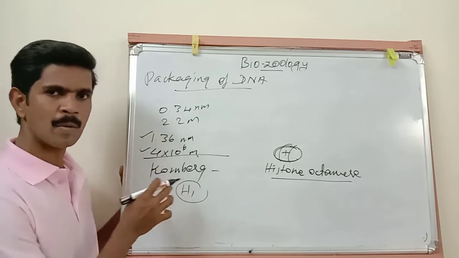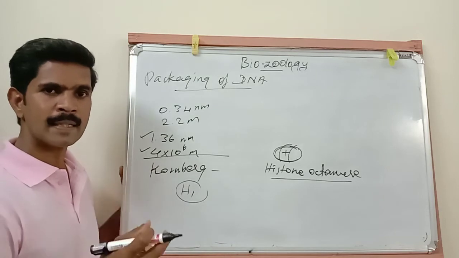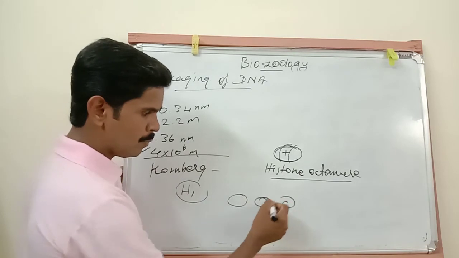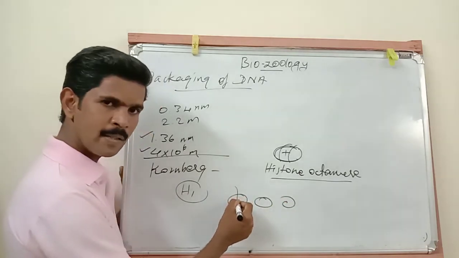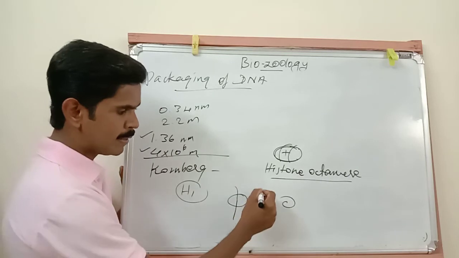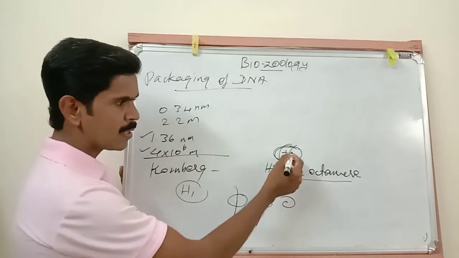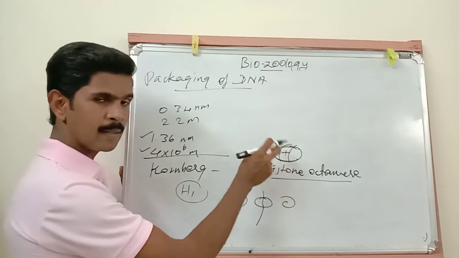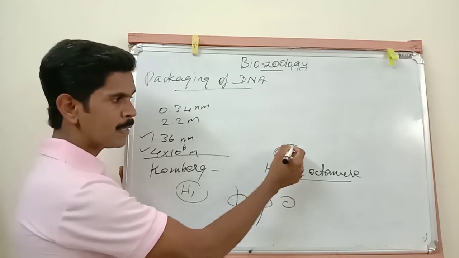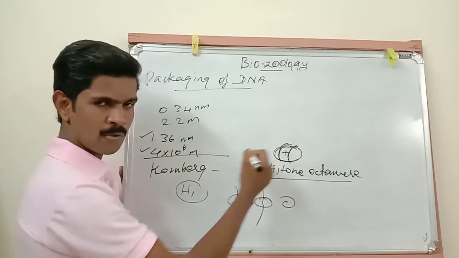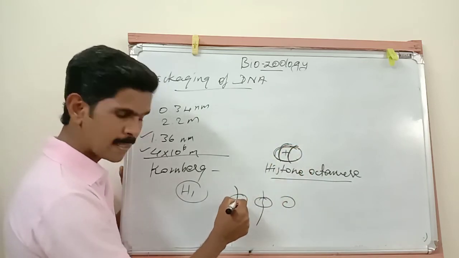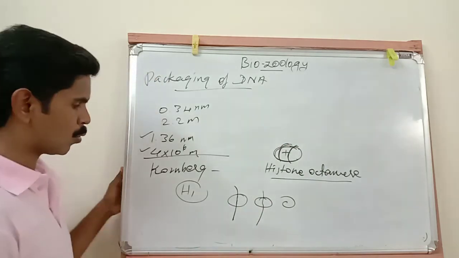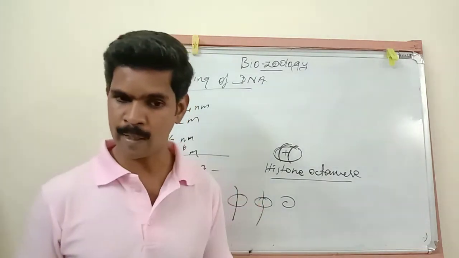So these chromatins appear like beads on a string. That means, just imagine, the DNA molecules are entering inside the nucleosome and coming outside, then entering inside the next nucleosome, then coming outside. But here it is not like that. In chromatin having the linking DNA, the linking DNA is moving on the outer surface of the nucleosome. But here the DNA is entering inside the nucleosome and coming outside. So it looks like beads on a string. I hope you understood this point.